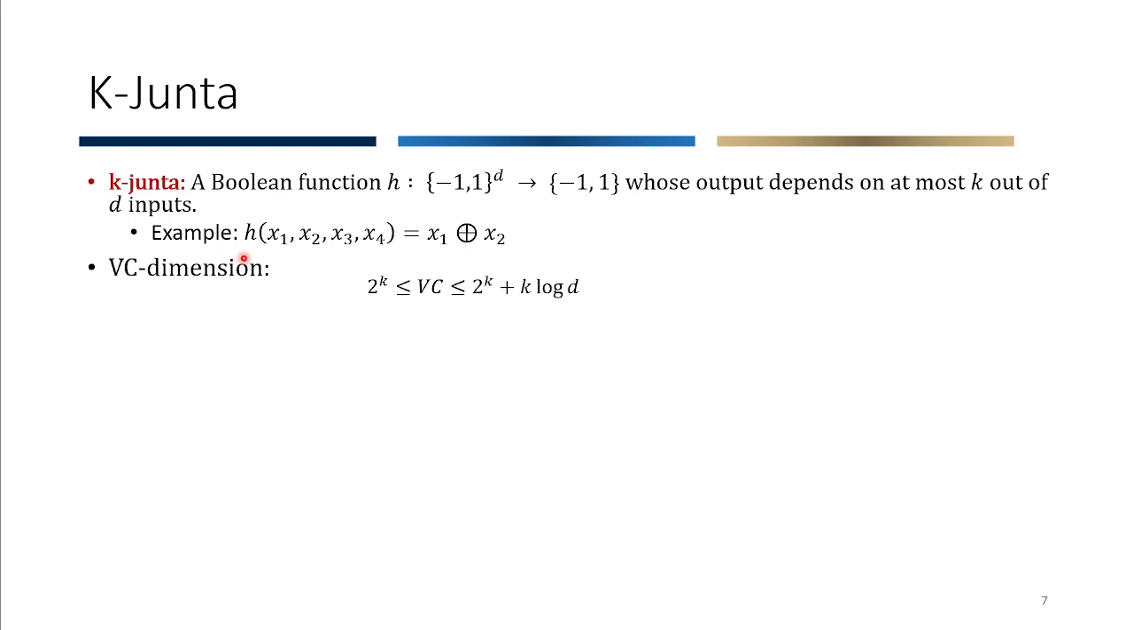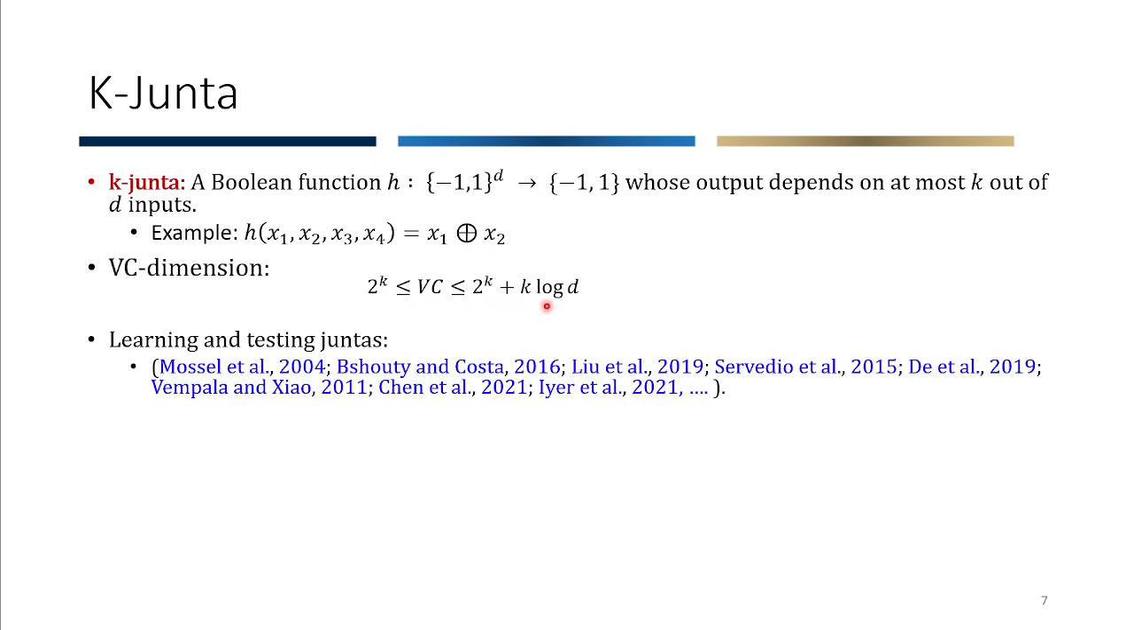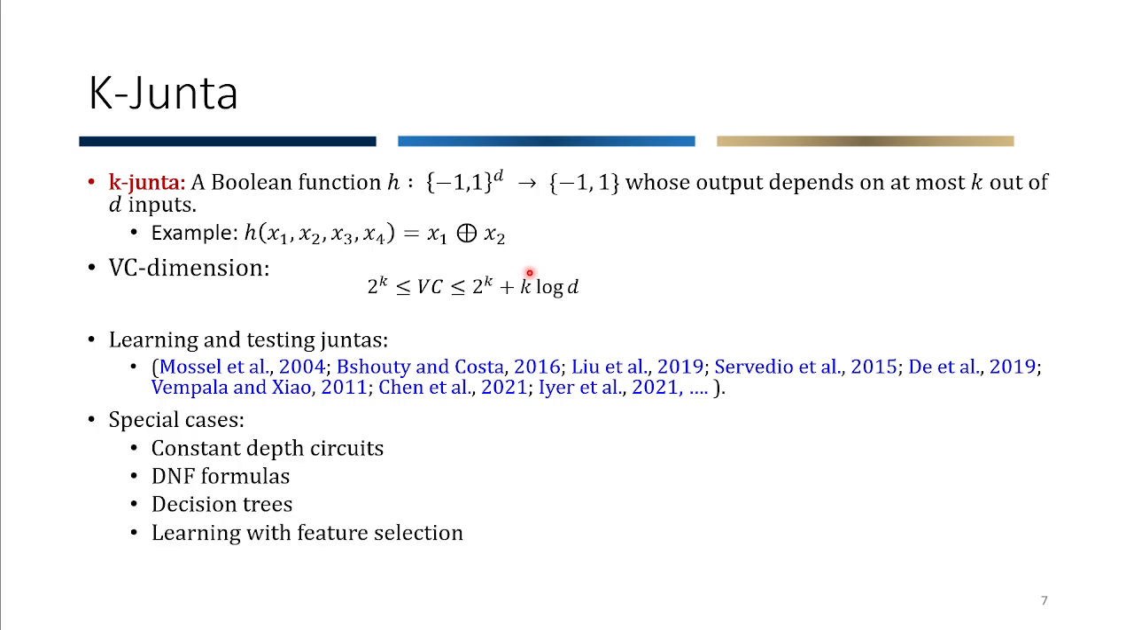The VC dimension of k-Juntas has been studied. The lower bound is 2 to the power k and the upper bound is 2 to the power k plus k log d. Learning and testing k-Juntas has been studied extensively in the literature. There are special cases of k-Juntas such as constant depth circuits, DNF formulas, decision trees, and there's a version of feature selection that relates the problem to k-Juntas because we are selecting k out of d features.